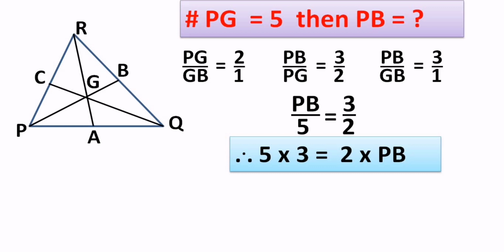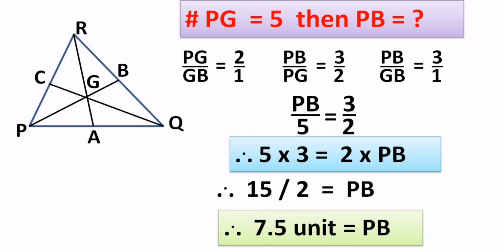If you have any doubt, go and check back those videos so that there will be no confusion. So here we go with the next step: 15/2, and dividing any number by 2 is making it half. So half of 15 is 7.5. So we can say the value of PB, the main median, is 7.5 units. Okay, so this is one question.